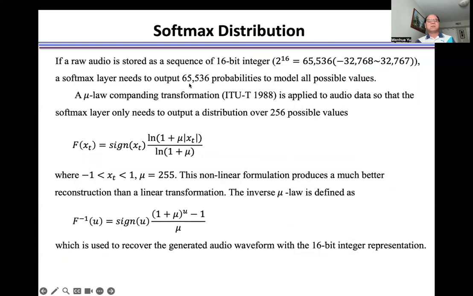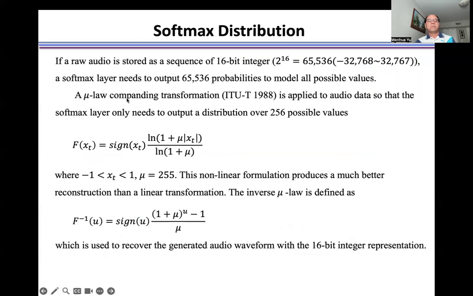If raw audio is stored as a sequence of 16-bit integers, a softmax layer needs to output 65,536 probabilities to model all possible values.